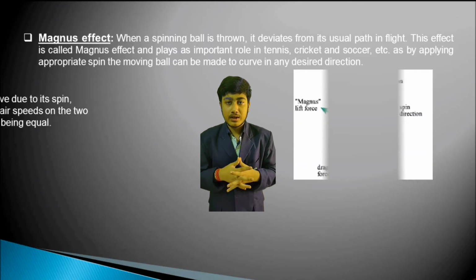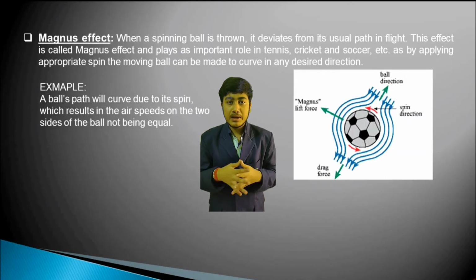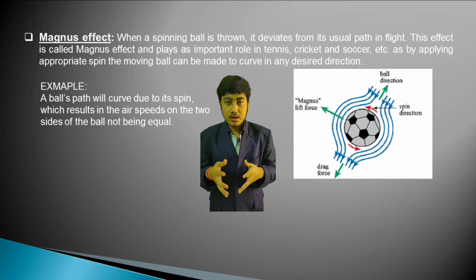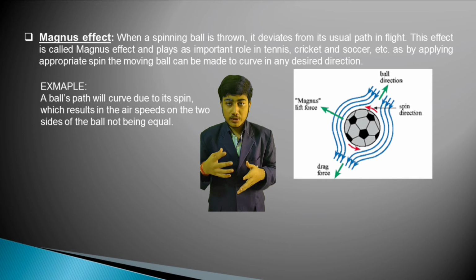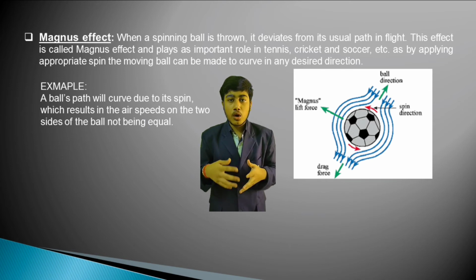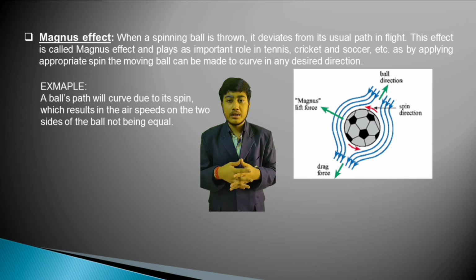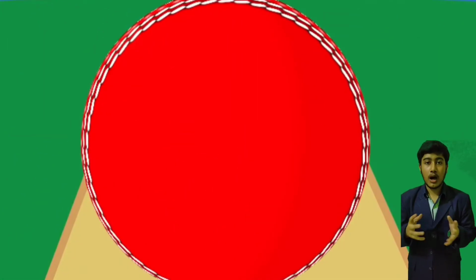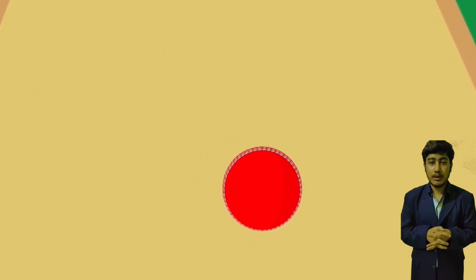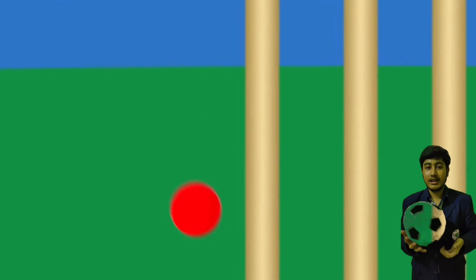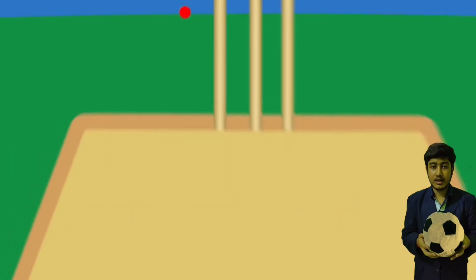Now, the Magnus effect. It is the force exerted on a rapidly spinning cylinder or sphere moving at an angle to the axis of spin. This force is responsible for the curving of the ball. When a ball is hit or thrown with spin, this effect is known as the Magnus effect. So, I am taking the example of a cricket ball with spin based on the Magnus effect. As you can see, there is a cricket ball. For a better understanding, I have taken a bigger ball.